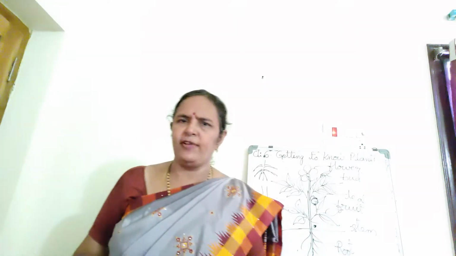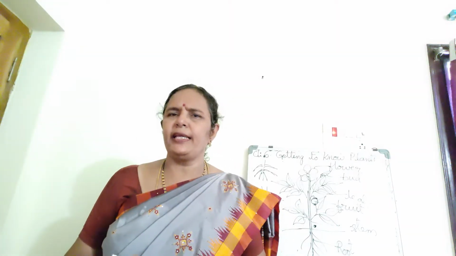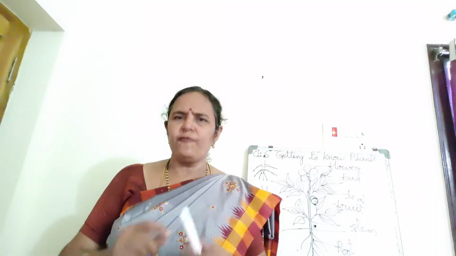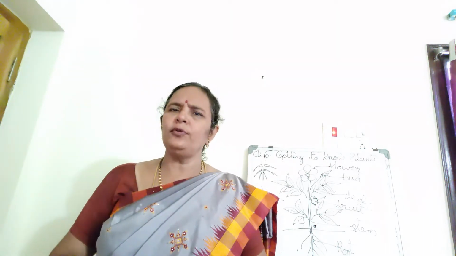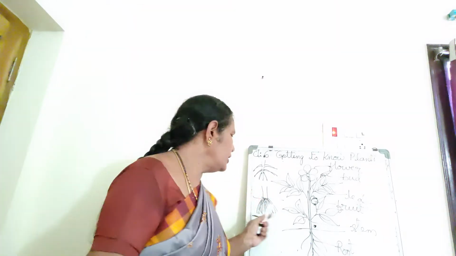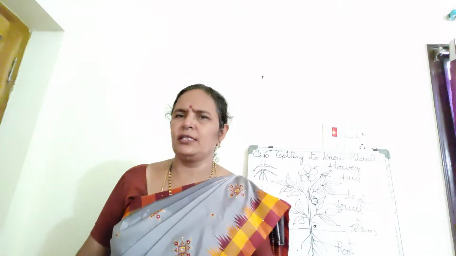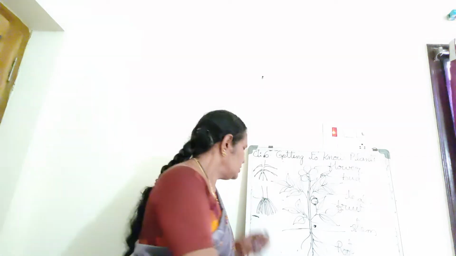These are fibrous roots. But the taproot, it has a main root from where the root hairs grow. From the main root, the root hairs develop. The taproot has a main root and from the main root the root hairs grow. Shrubs and trees have taproot and herbs have fibrous roots generally. So this is about root system.